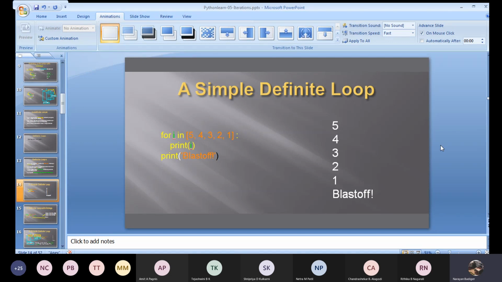Now I have a question. Whether definite and finite are one and the same or different? I repeat, definite and finite, one and the same or different? Same, sir. Anyone has any other answer?